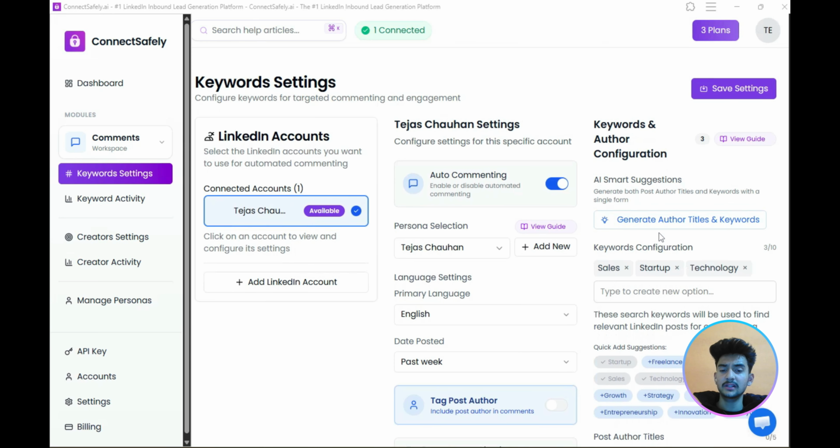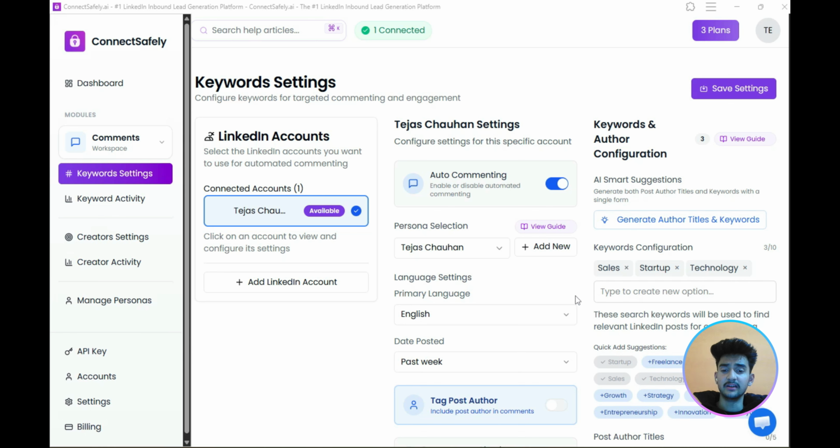Next, on my screen, you will notice the keyword configuration section. This is where you add topics related to your niche, like sales, finance, marketing, consulting, or any industry you want visibility in. These keywords tell the system which conversations you want to appear in.